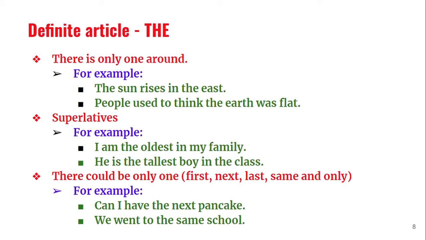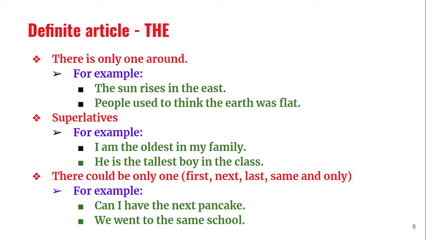Wherever you go, to America or Africa or Russia or China or India, Pakistan, wherever you go, when you say the sun, people immediately understand because there is only one sun to the earth. So the sun rises in the east, so everybody understands which sun you are speaking about. There is no confusion. People used to think the earth was flat, the earth.